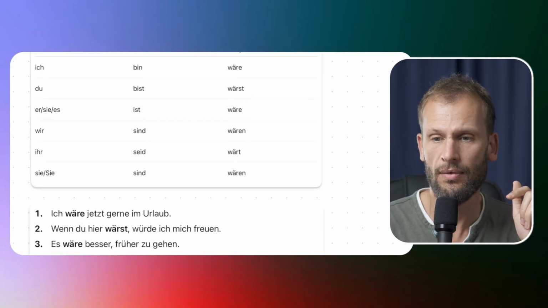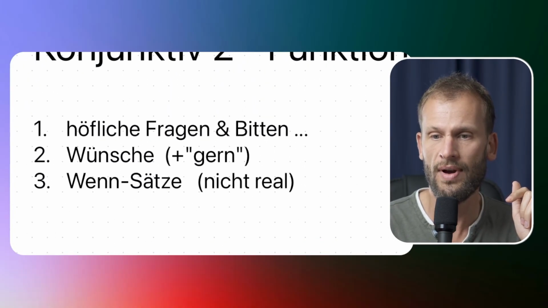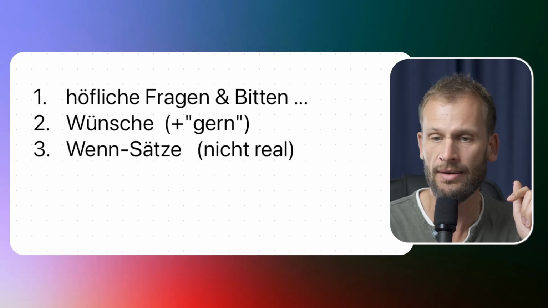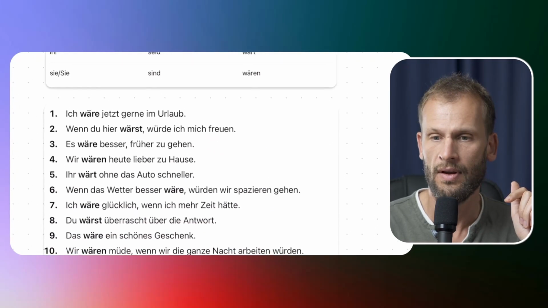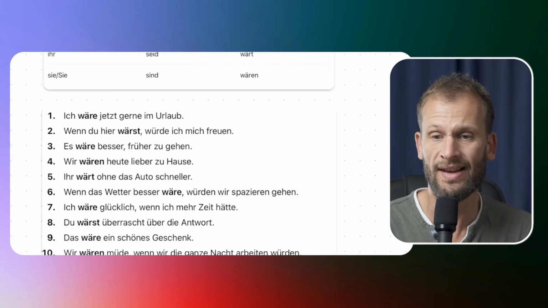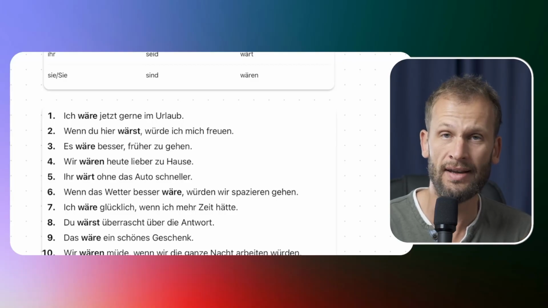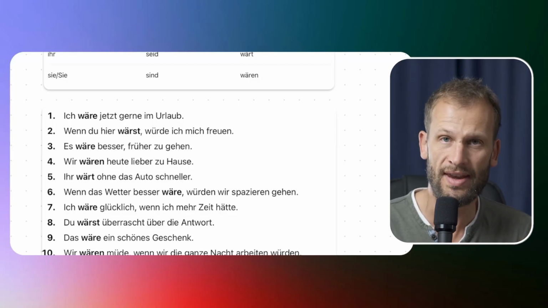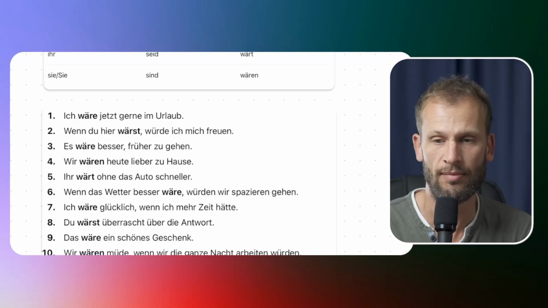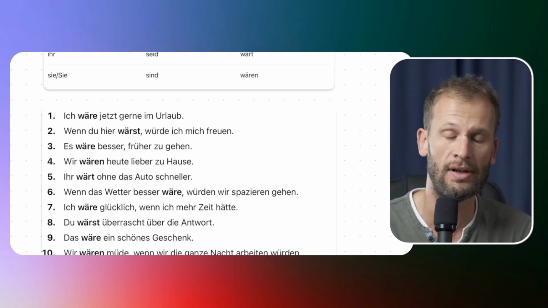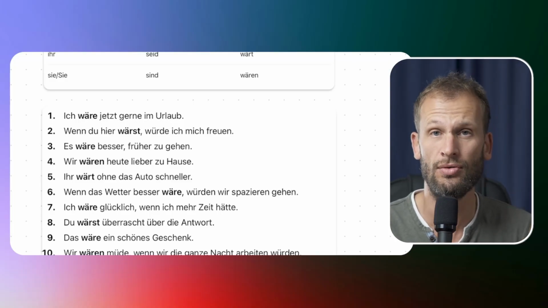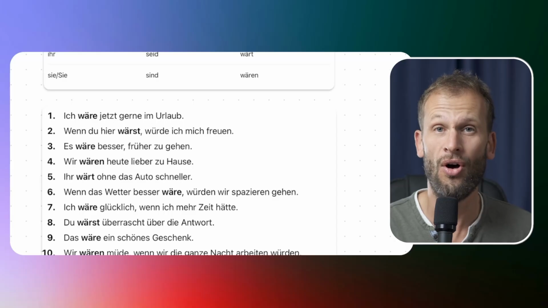So for these ones, Wünsche, you always add gern. You add the adverb gern. Ich wäre, and then you add gern. And by the way, gern and gerne, one with the E at the end and one without the E, that's the same. So ich wäre jetzt gern or gerne im Urlaub. I would quite like to be on holiday now.